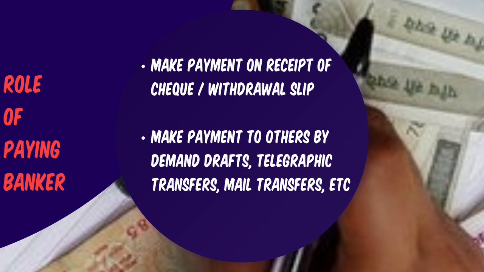Only once it's realized and there is enough money in the account can the bank pay the money on behalf of the customer. The next thing that the bank has to consider is the chronological order of payment. This is required when the bank receives several checks on the same day for making payment from the customer's account. Chronological order means the order in which the checks have been received.